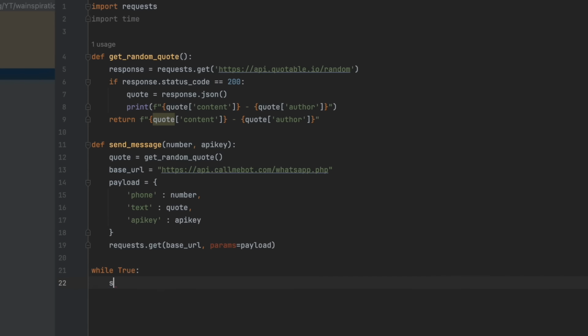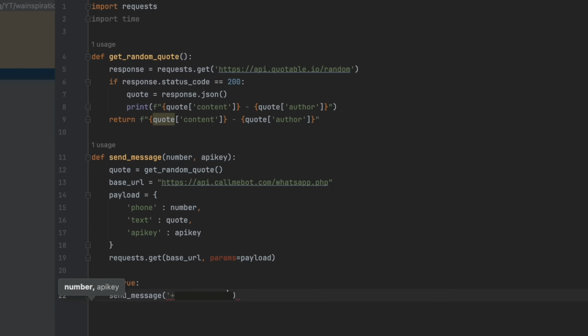So while True, send_message, and then you're going to put your phone number and then the API key, and then time.sleep, and I'm going to put mine at 60. So I'll receive a message every minute, but you can set yours to whatever you want.